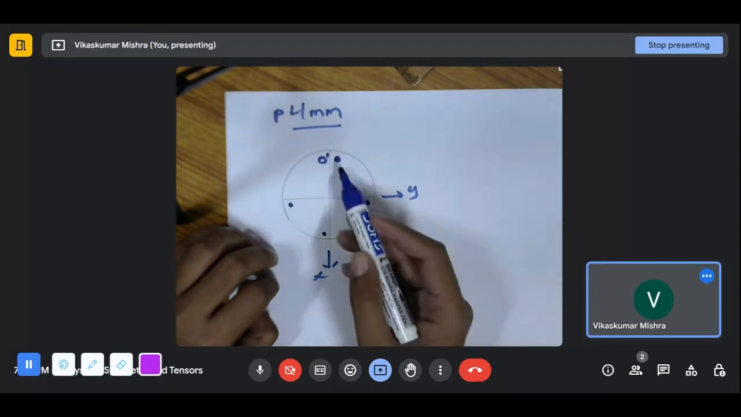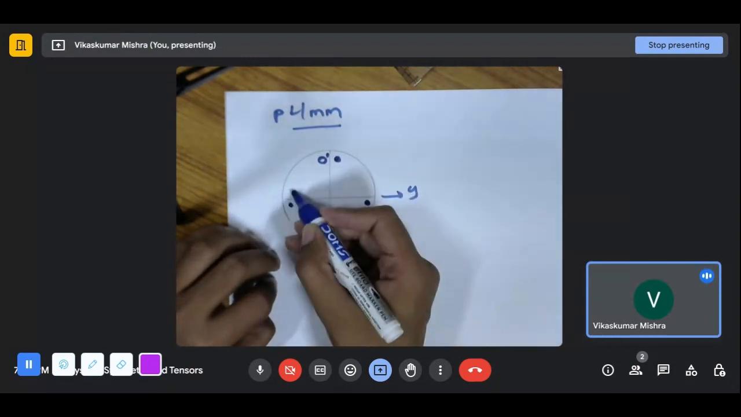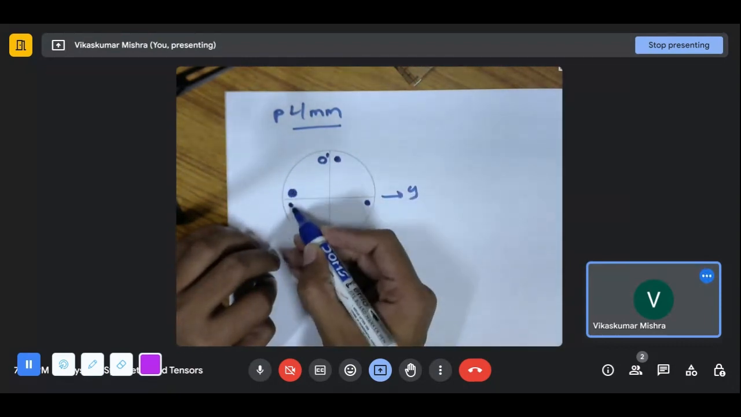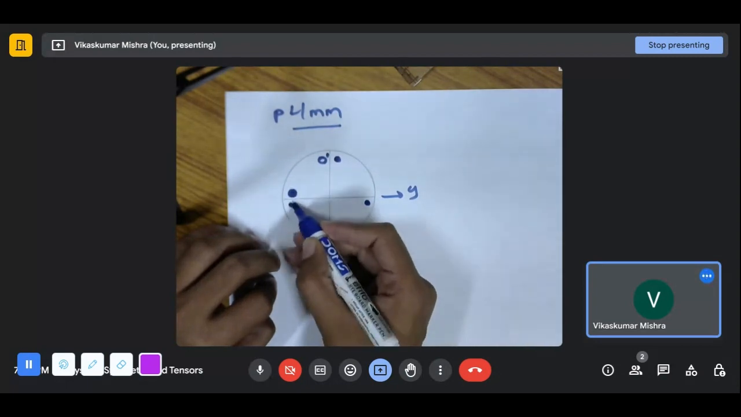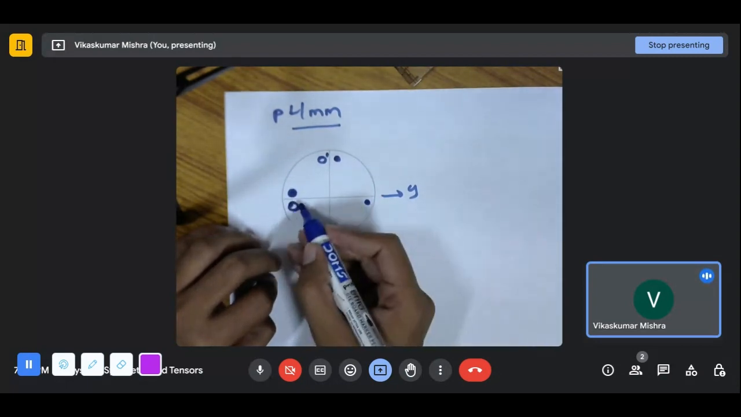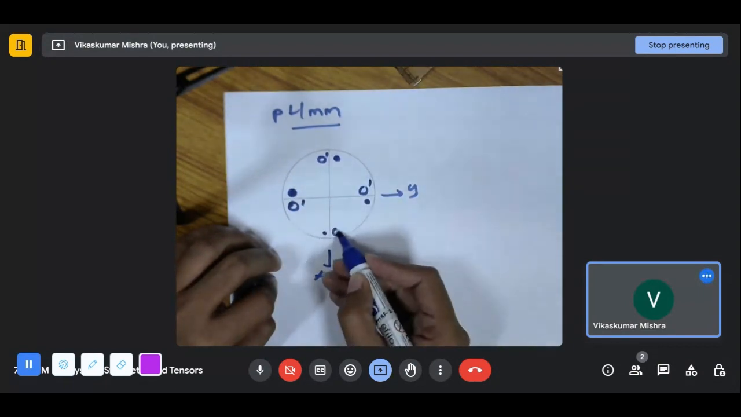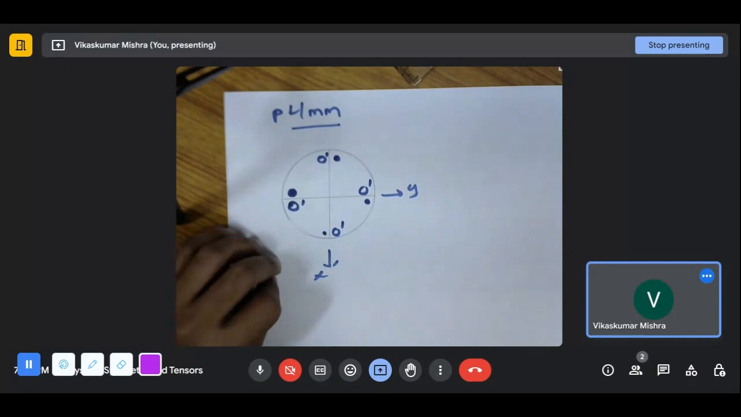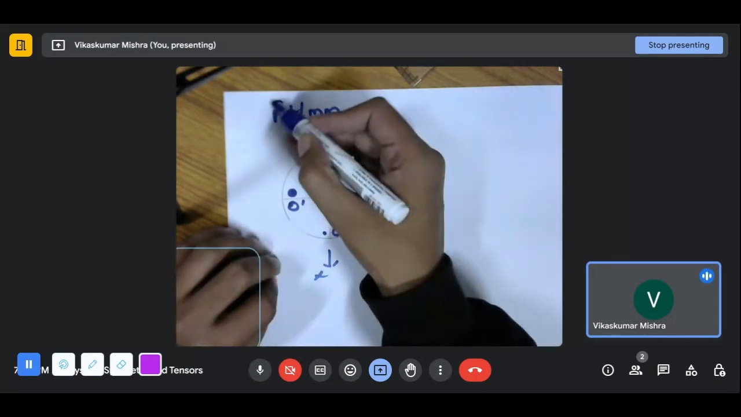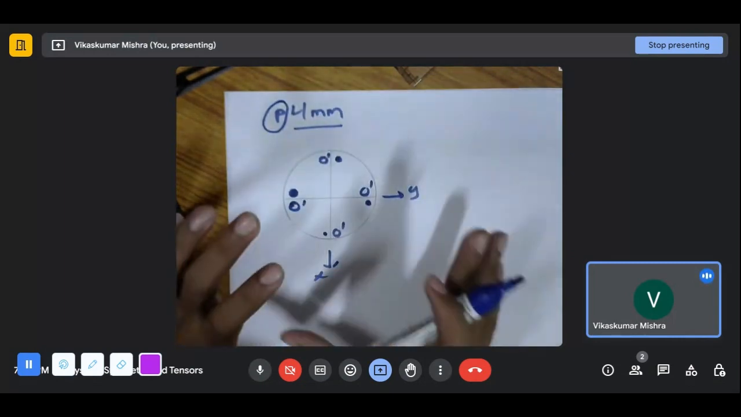I think I made a mistake. It should be this point will come over here, not over here. Okay, it will come over here, and this point will be reflected over here. Handedness will change. This will be reflected over here. Handedness will change. This will be reflected over here, and this will change. Okay. Now if we consider the p, this entire thing will be repeated.